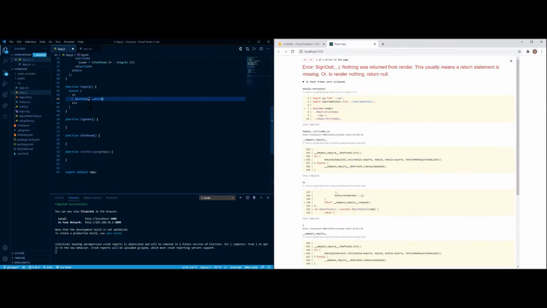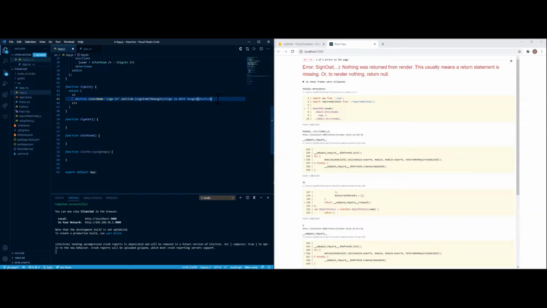This is where we can create the button itself. The class name I believe I set to sign in, and then onClick, which is a function we're going to create in a minute, is sign in with Google.